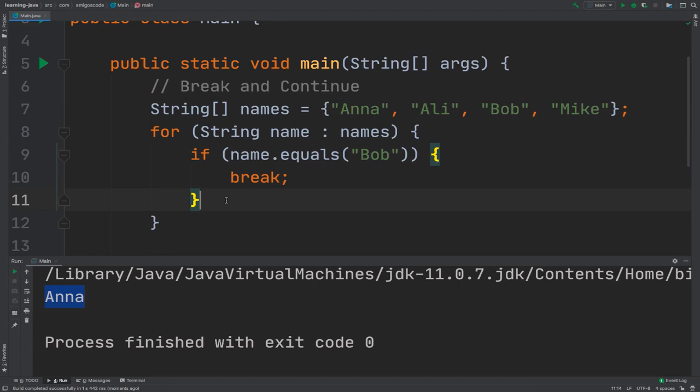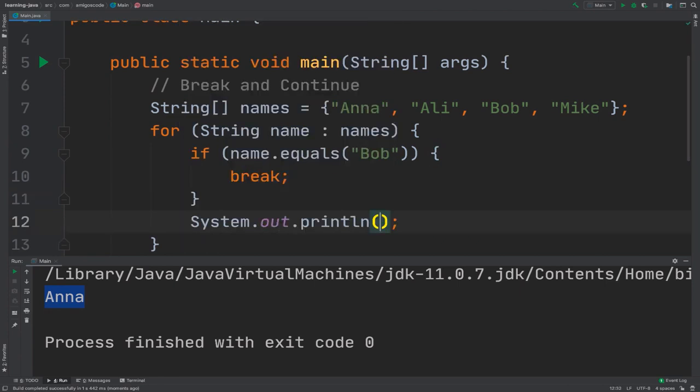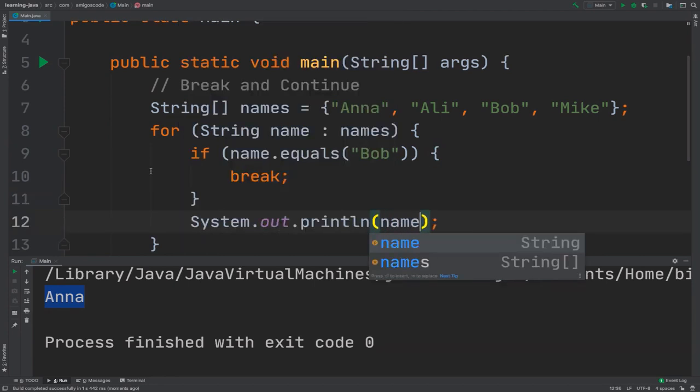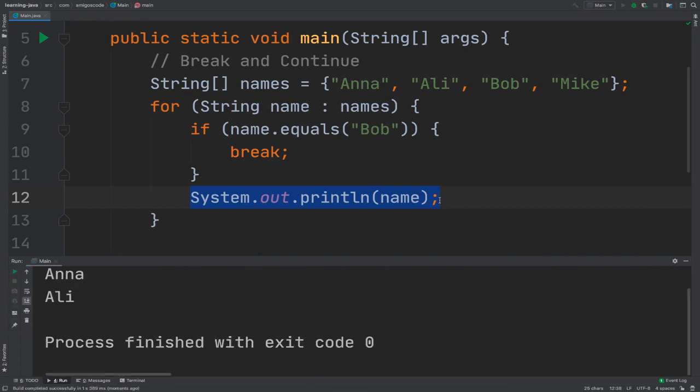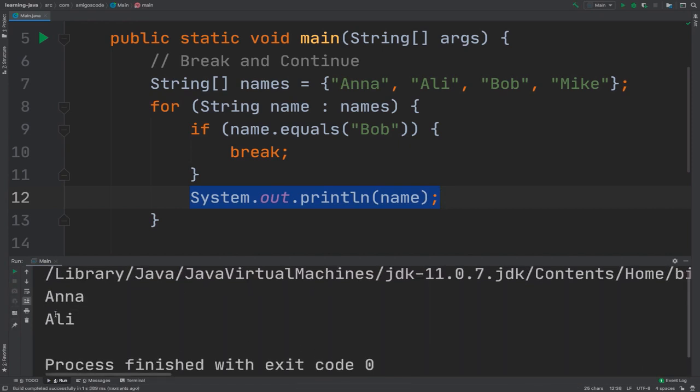Otherwise, we're going to print the actual name. If I run this, we should see only Anna and Ali. There we go. As soon as we reach Bob, we break out of this loop, and then Bob and Mike will never be printed. So that's the function of break.